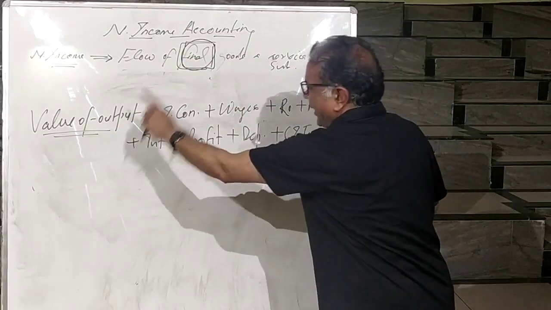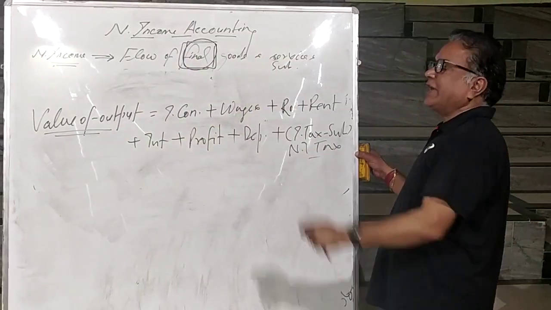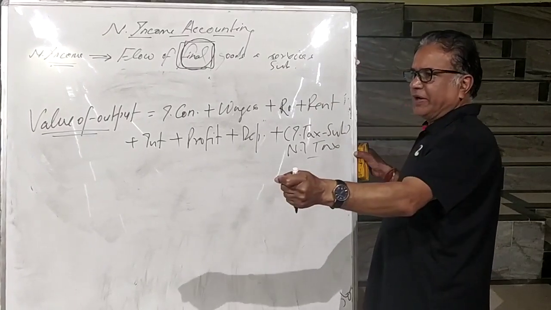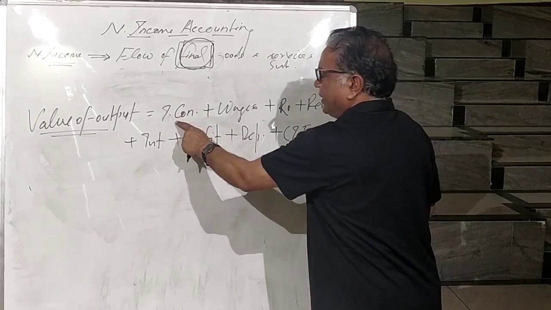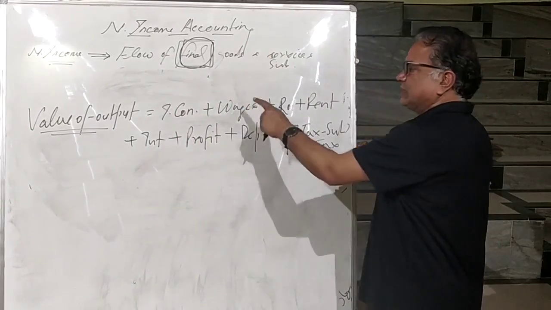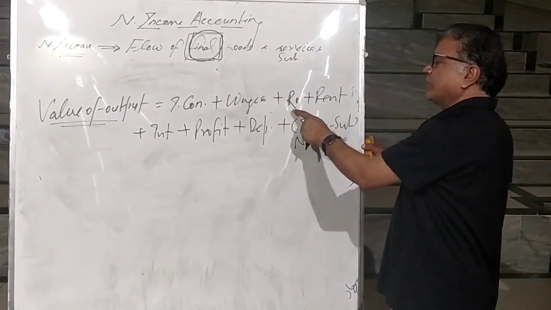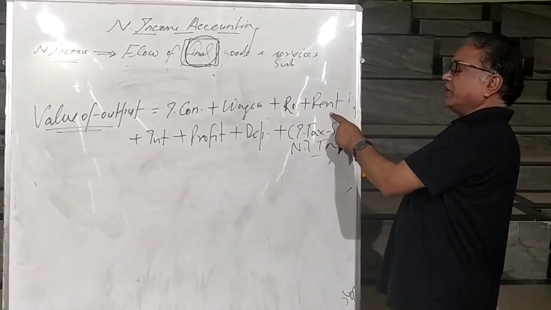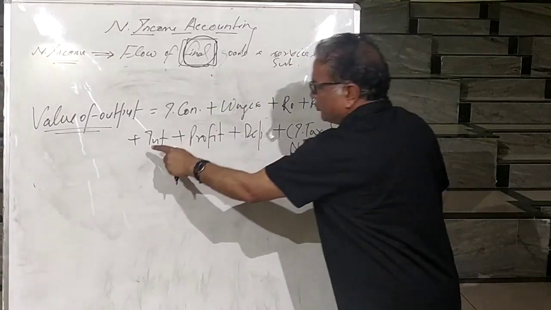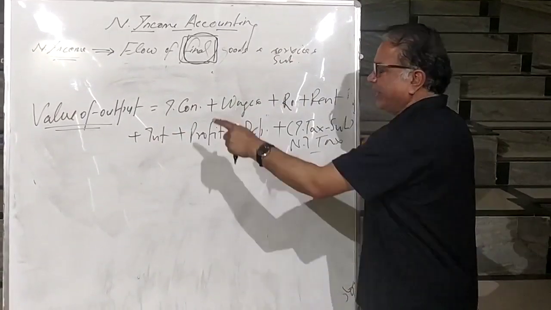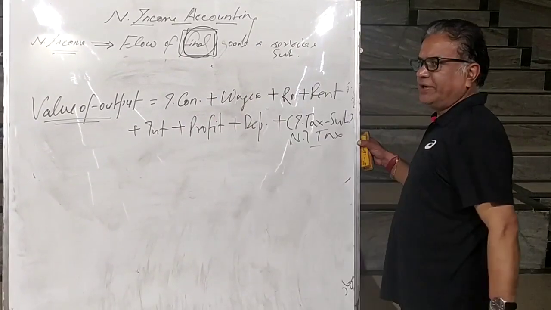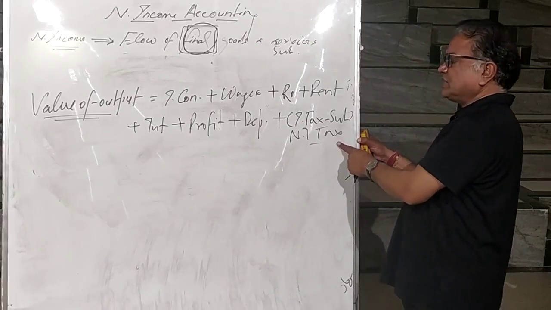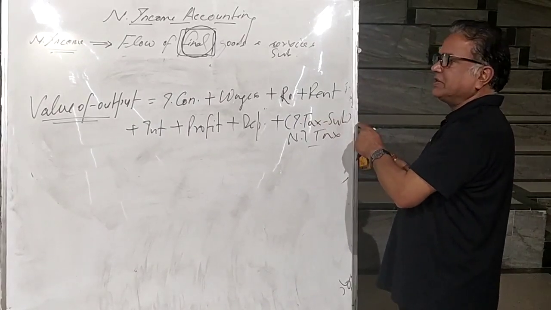In corporate enterprises, value of output means expenses incurred over the product produced by the corporate enterprise.